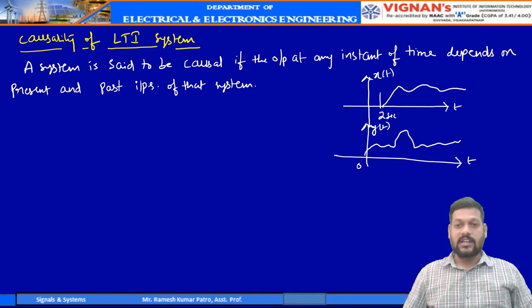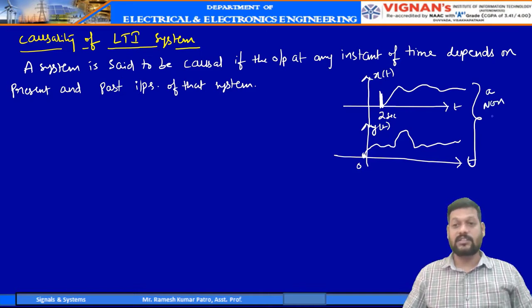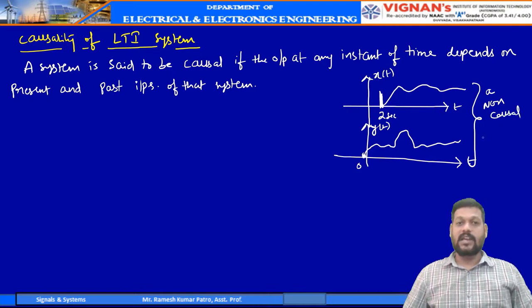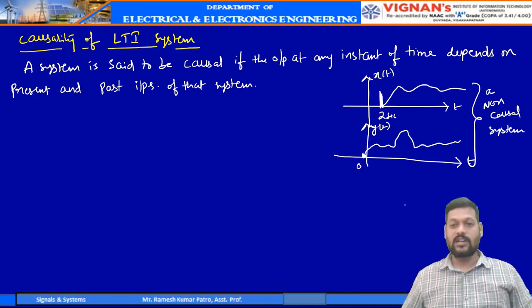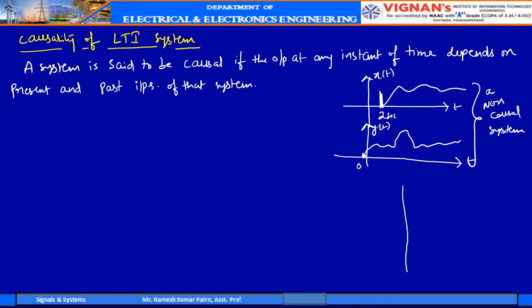because the input is starting at time t is equal to 2. Before that no input is given, but the output had already started at time t is equal to 0. So it is not a causal system, it is a non-causal system. That means a causal system will have the output after the input is given to that system. So how will the causal system have the input-output relations?